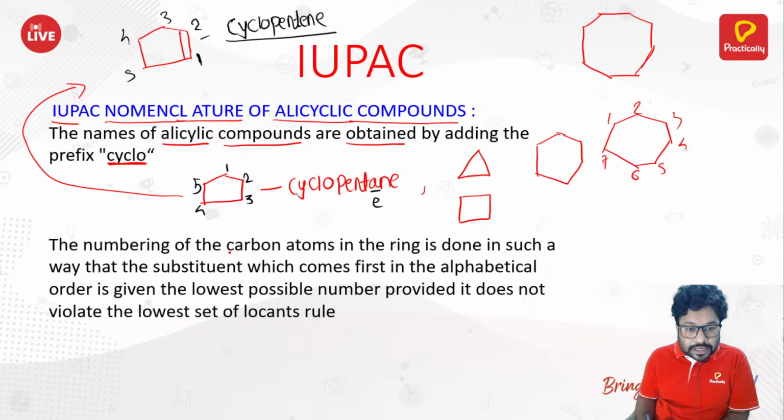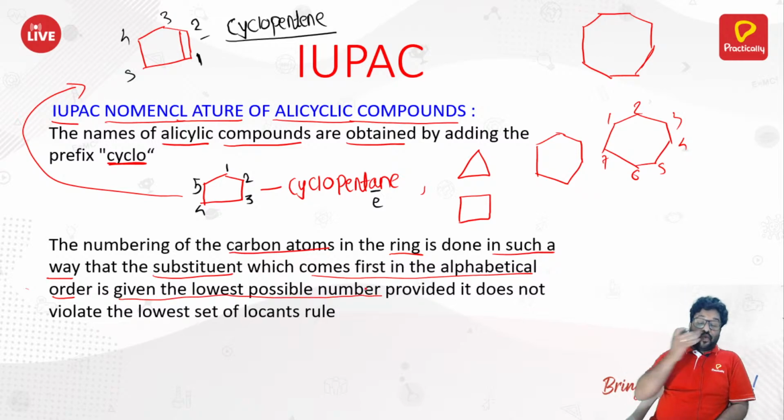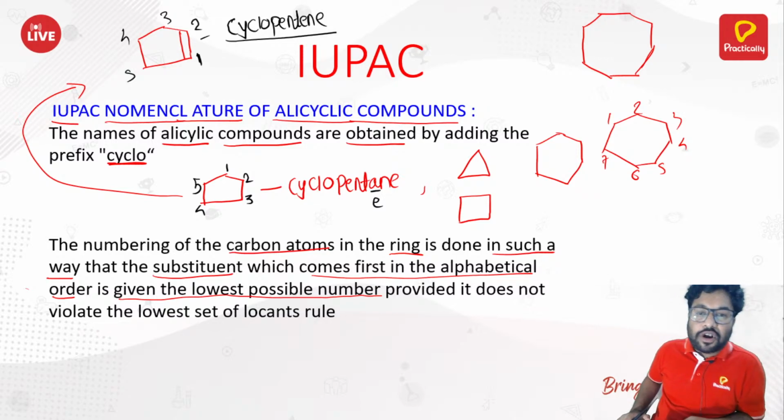See, the numbering of the carbon atoms in the ring is done in such a way that the substituent which comes first in alphabetical order is given the lowest possible number. Now, understand one more thing here. Earlier, what did we see?